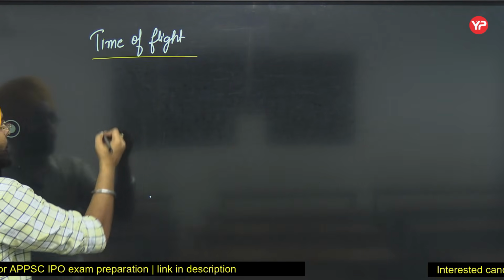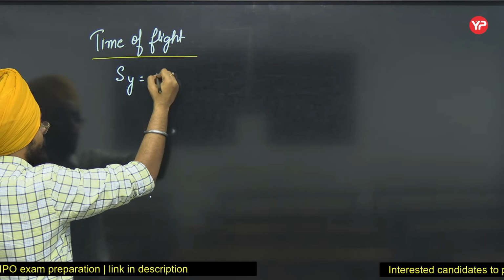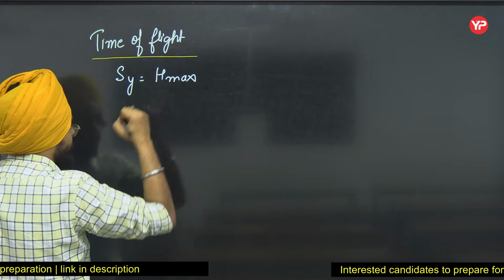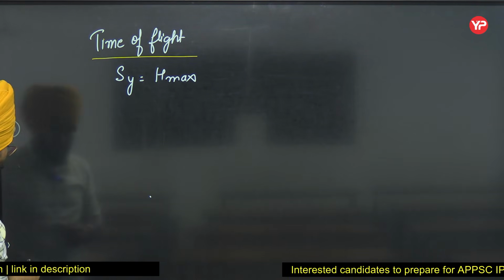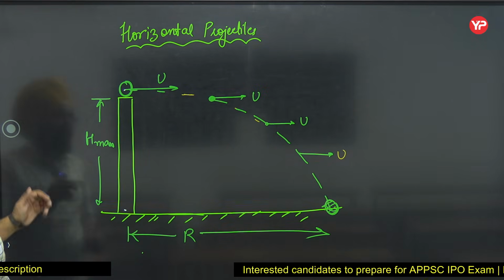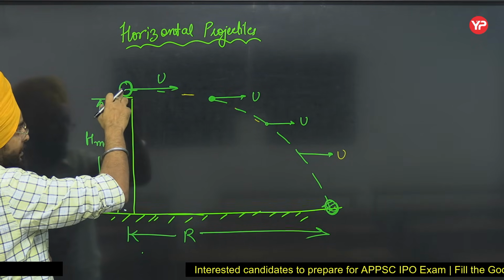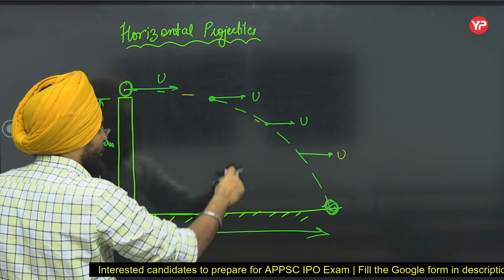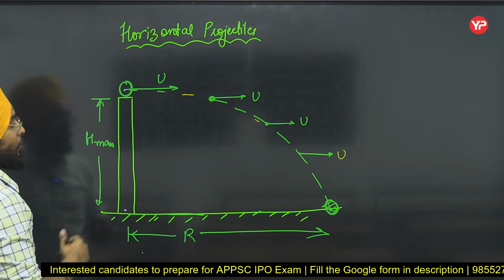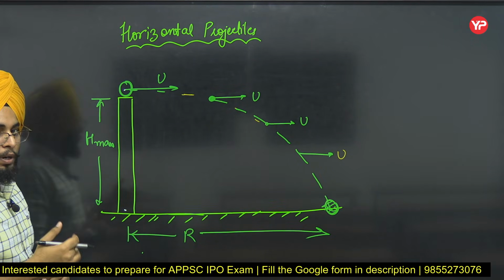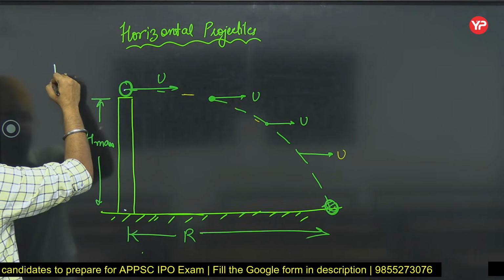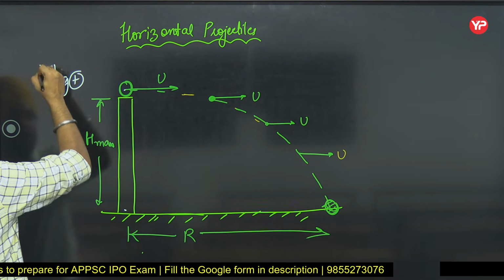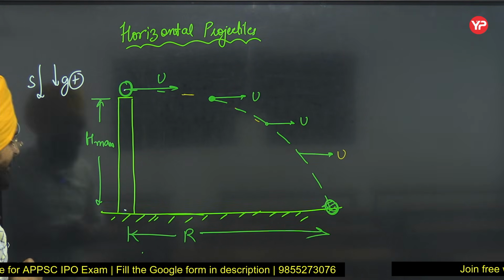Sy is H max. Now, because the initial point is upward and the final point is down, the direction of displacement is downward, and I am taking downward as positive. If g is positive downward, displacement downward will be positive as well.